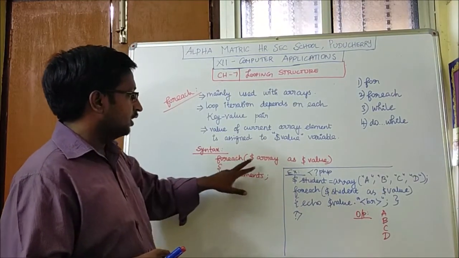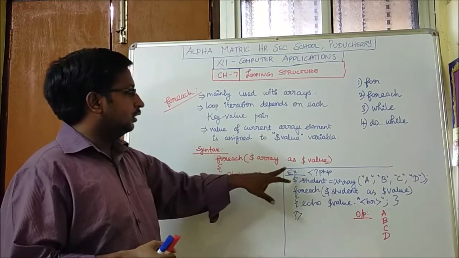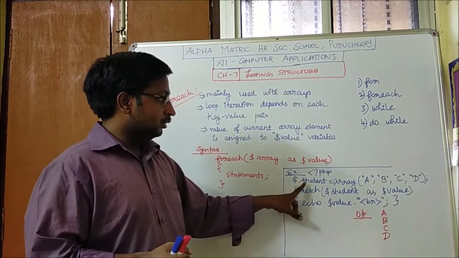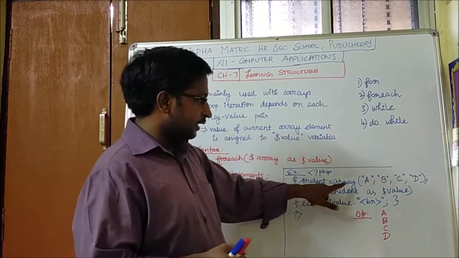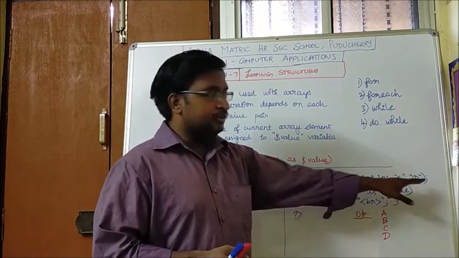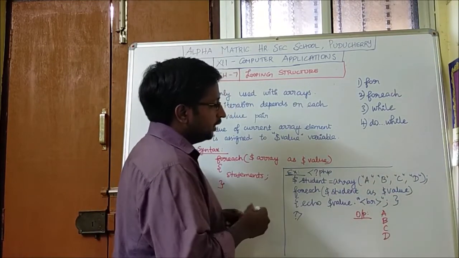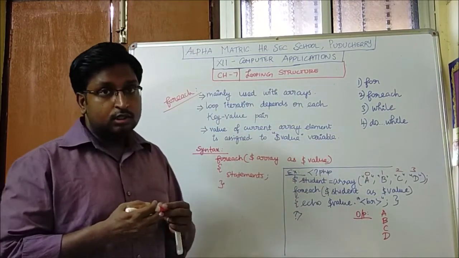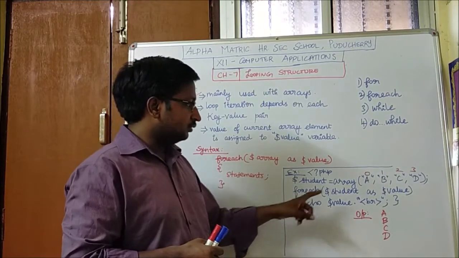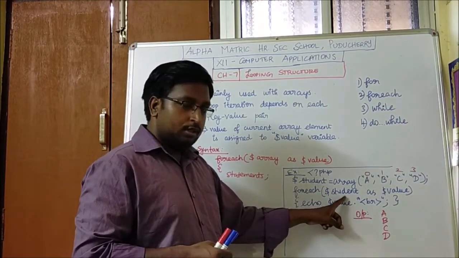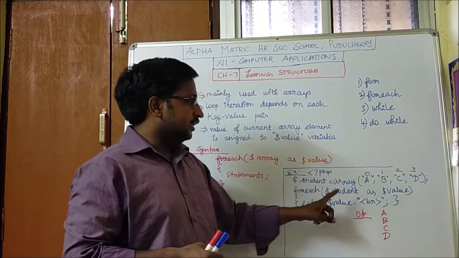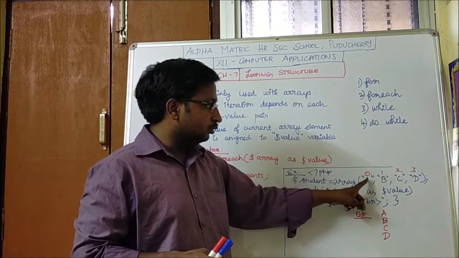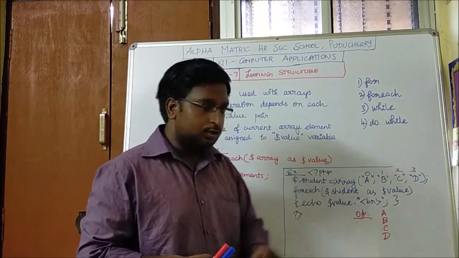Okay, let us see the syntax for foreach array. This is array variable as value. The statement should be executed. Let us see the example. Student, it is array variable, and again the array keyword is used. Various elements are given, so the values will be 0, 1, 2, 3. Totally there are 4 elements. For each, the array variable as value. Initially, the first value will be 0. The first value of 0, that is A, will be assigned to the value.